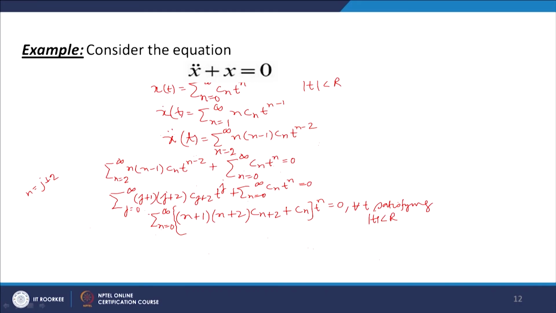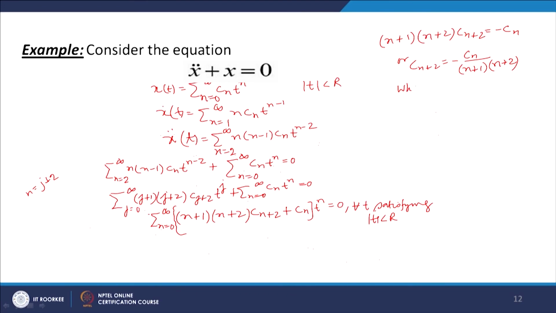So the coefficient of t to the power n equal to 0 gives n plus 1 into n plus 2 C_(n+2) is equal to minus C_n, or I can say C_(n+2) equal to minus C_n over n plus 1 into n plus 2. So we can start with n equal to 0.